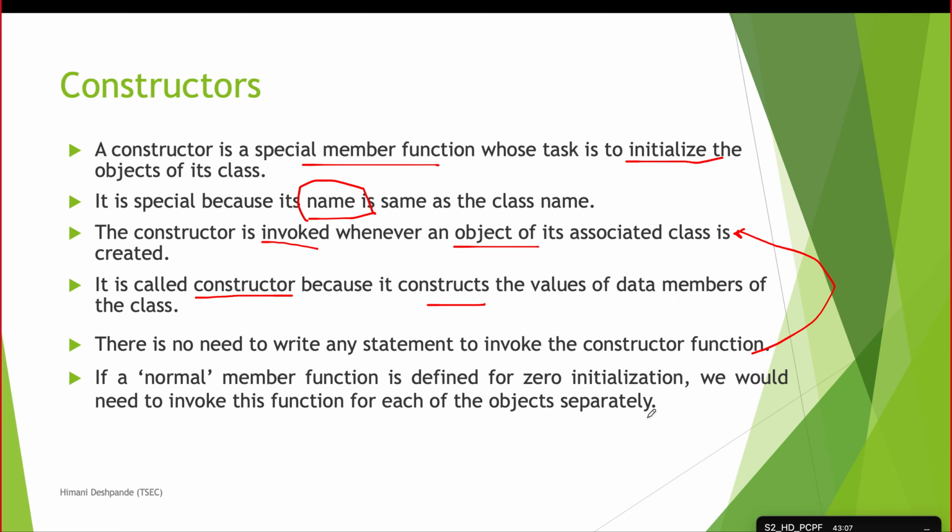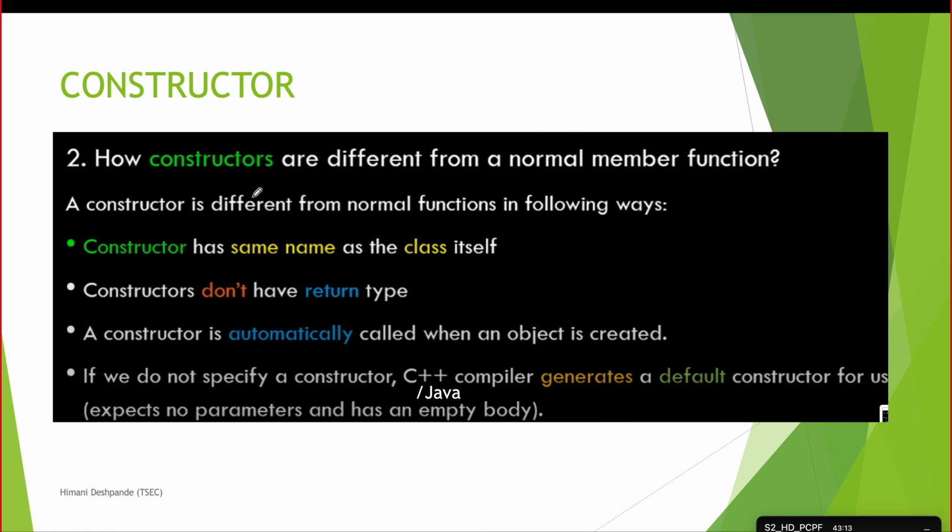Now, how are constructor functions different from normal member functions? We'll just see that. A constructor function has the same name as the class name, which is not possible for a normal function, and it does not have a return type. A constructor function cannot have any return type, not even void. So no return type. You just directly write the name of the constructor, with nothing before it. A constructor is automatically called when you create the object of the class. But in the case of a normal member function, obviously we need to make a special call.